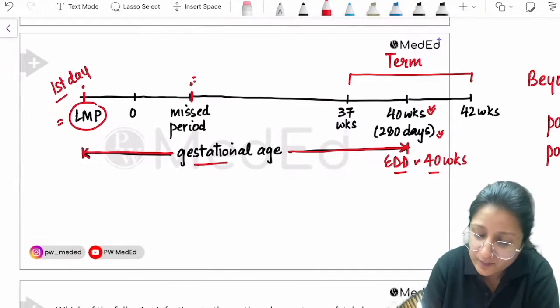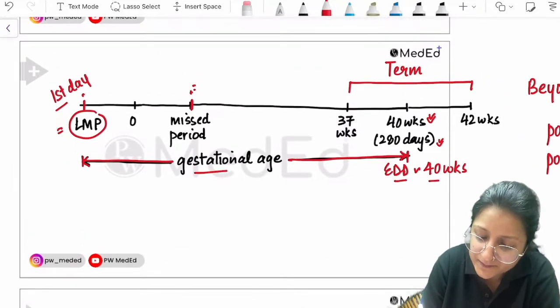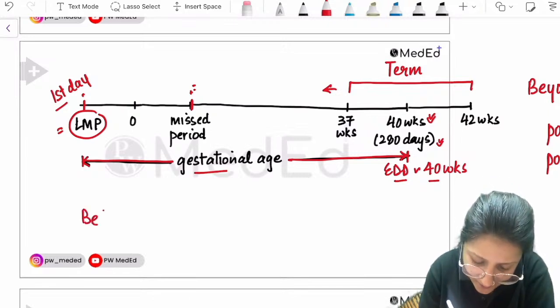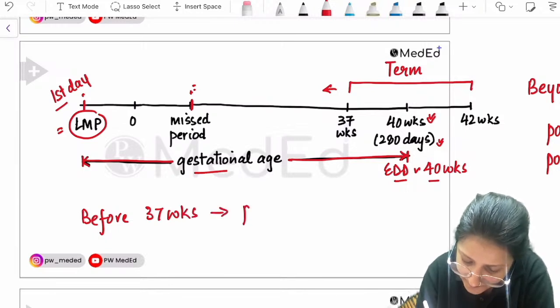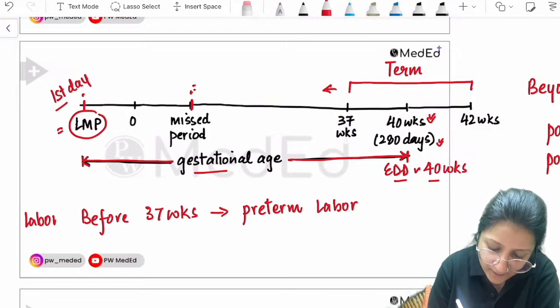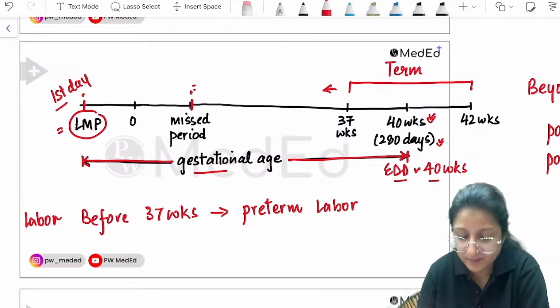Before 37 weeks, everything is preterm, isn't it? Before 37 weeks is preterm. If she goes into labor before 37 weeks, it is called preterm labor.